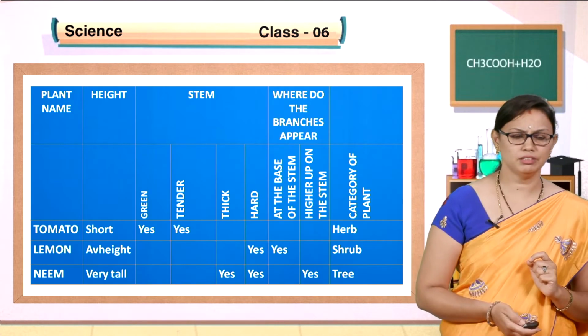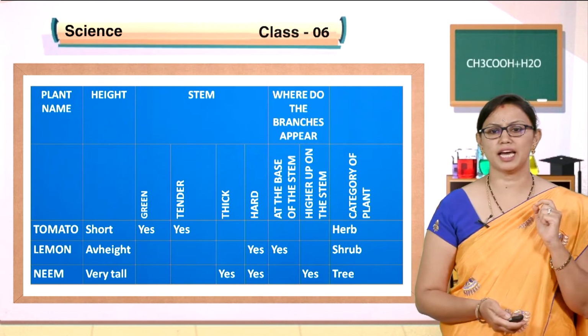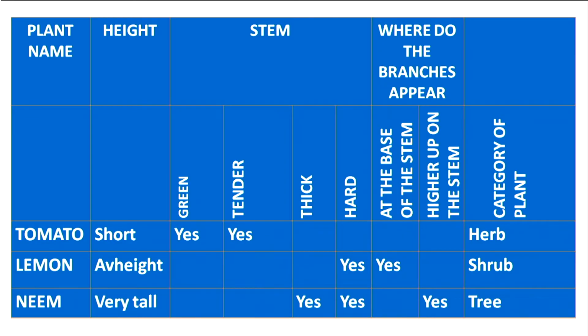One activity, children: take different types of plants. Let us have a look at the activity. Plant name: tomato. The height will be short, and the stem will be green, tender and a little bit soft. The thickness of the stem will be very little, so this is a herb plant.